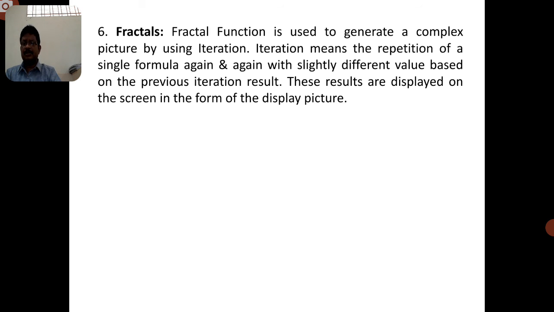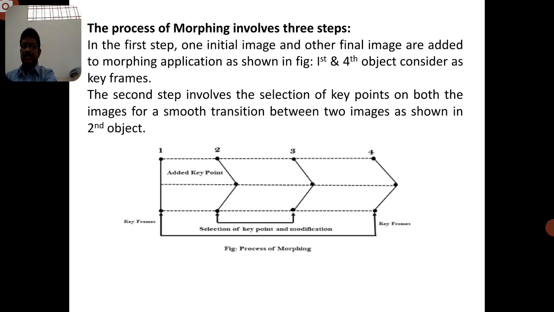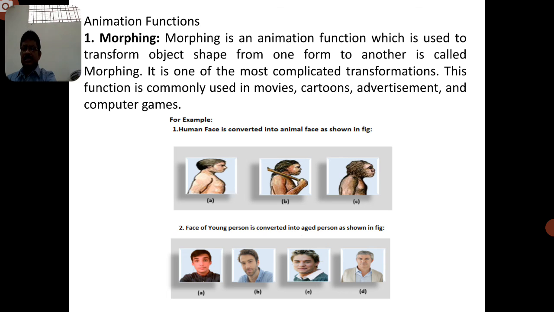Here you observe that any number of iterations can be taken; one image can be displayed a number of times, repeatedly, and that is nothing but fractals. So these are all animation functions. These animation functions are created through different manipulations performed on the given image. So this is the most advanced topic in animation.